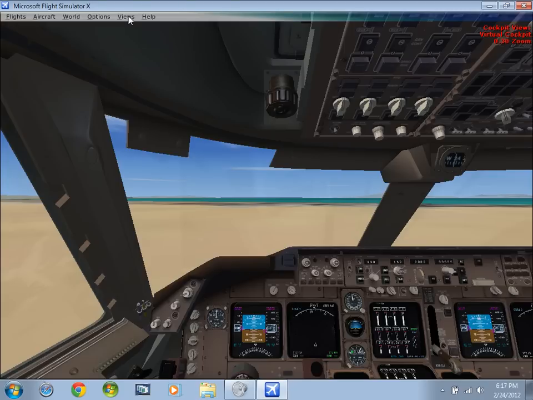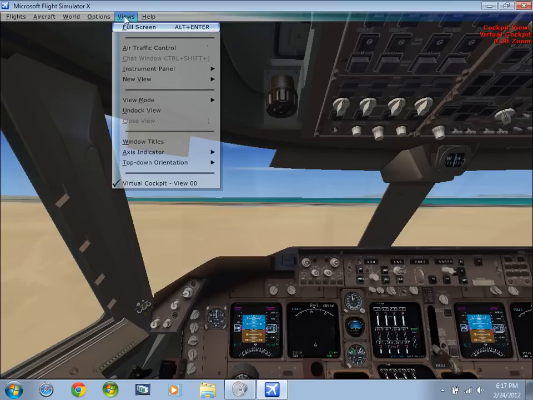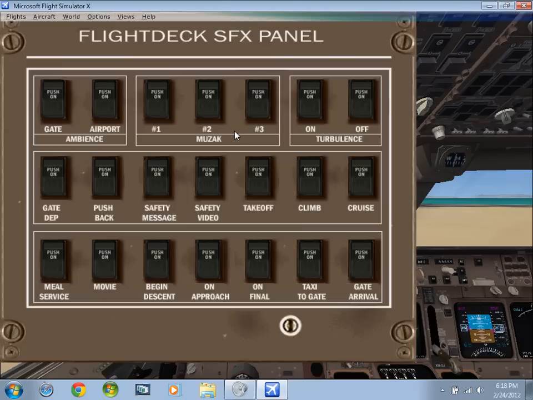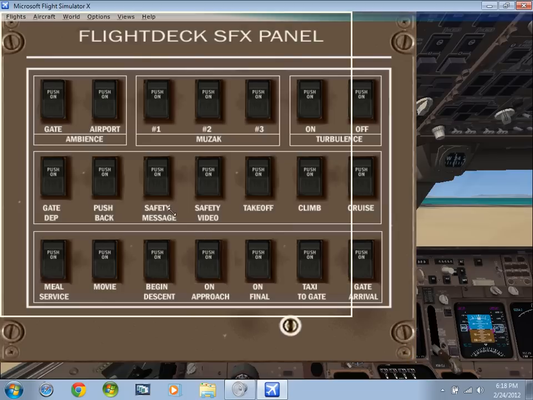So I'm gonna hit views. If you don't see that, just hit Alt on your keyboard so the toolbar can show. Hit views, go to instrument panel, then as you can see, Flightdeck SFX panel. Just click on that. Then you're ready. Then you're gonna wait until it loads. Okay, so it's very large. So you can resize this. Now I'm gonna resize to my preferred view.